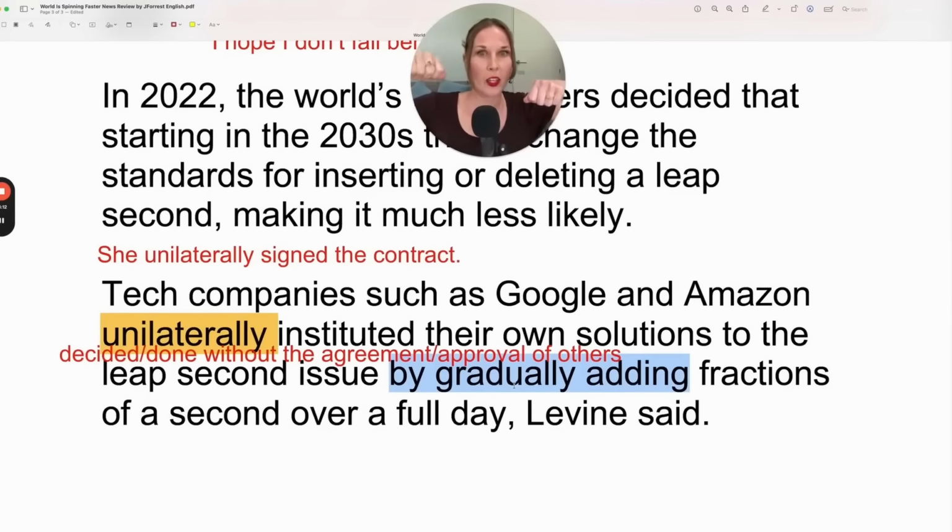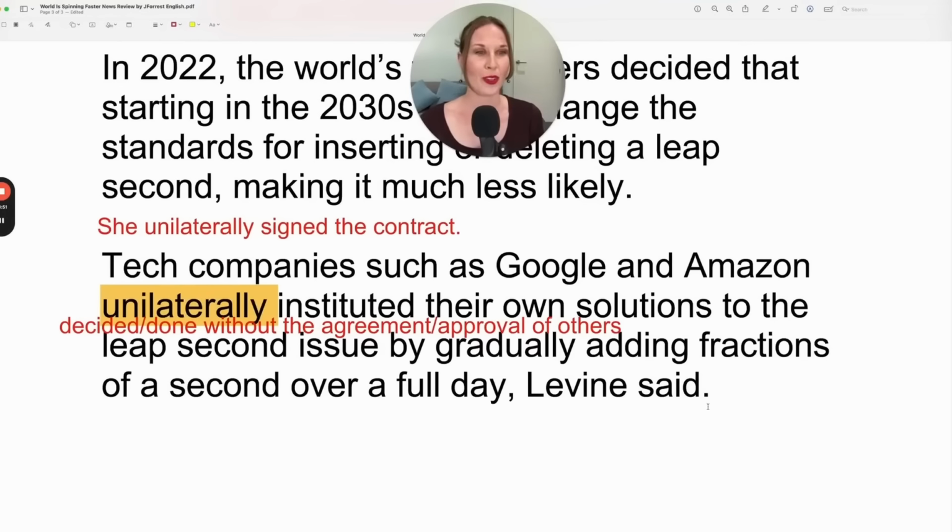So you're stirring and then you add a little bit, you stir, you add a little bit more. That would be gradually adding sugar to a recipe. And in this case, gradually adding fractions of a second over a full day. So Google is doing this. So in 3 years, 5 years, they don't have to remove 1 full second from their clock. They found the solution by gradually adding fractions of a second over a full day, Levine said. That is the end of the article.